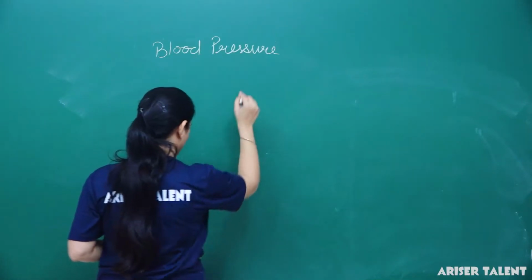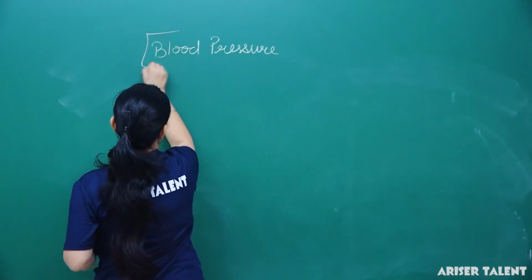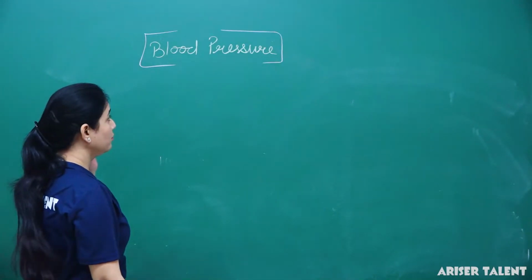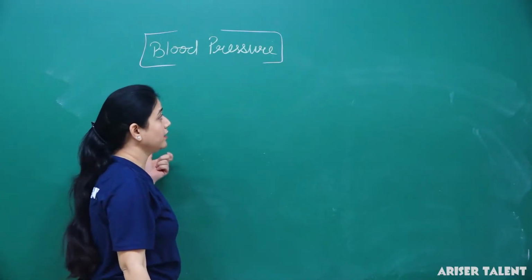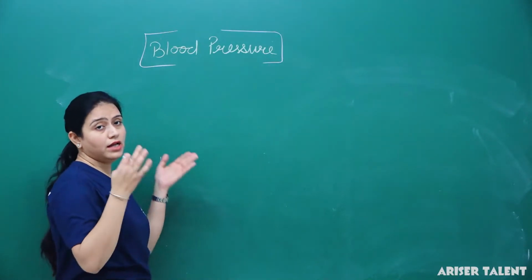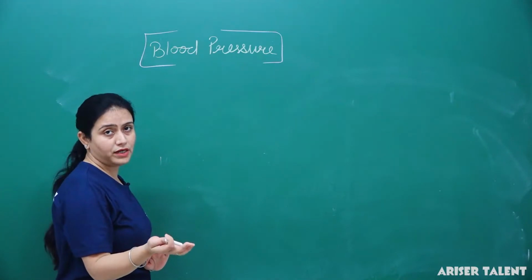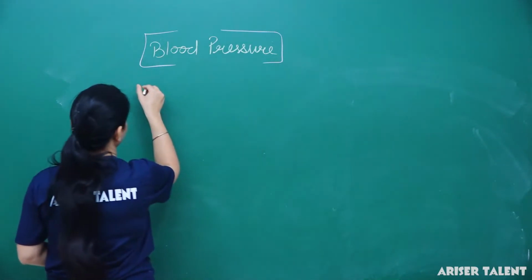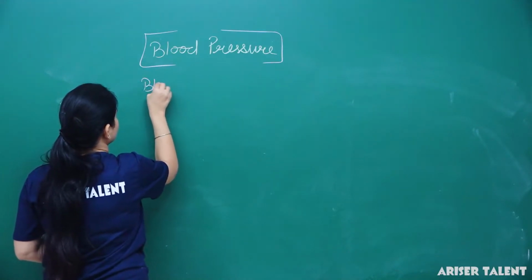So here we can say blood pressure is the pressure which is exerted by the flowing of blood on the walls of the arteries.